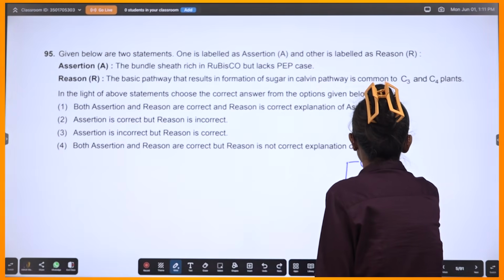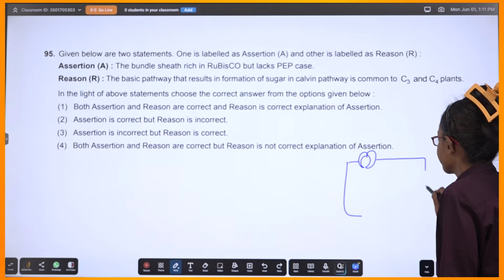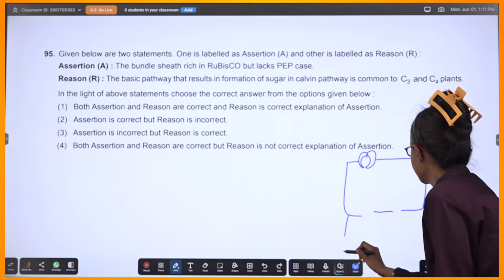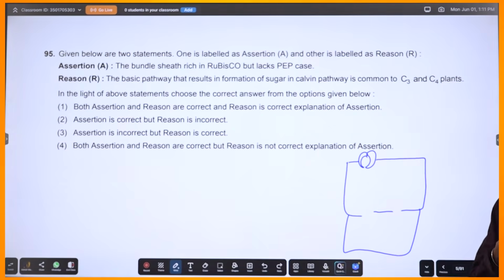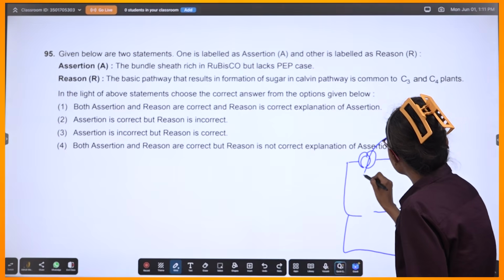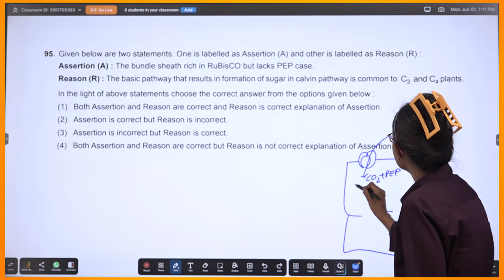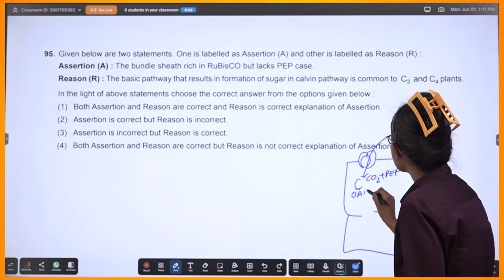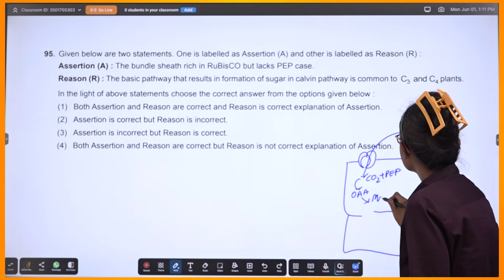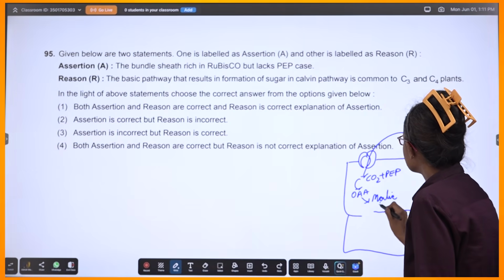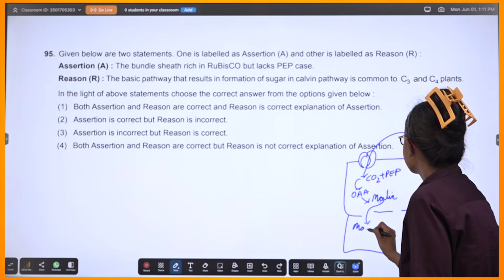Suppose this is the stomata. Carbon dioxide enters. PEP. You get oxaloacetic acid. You get malic acid. C4 cycle, right? This malic acid will pass out here.